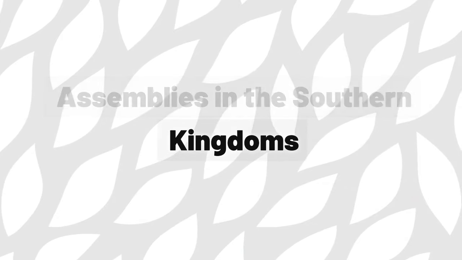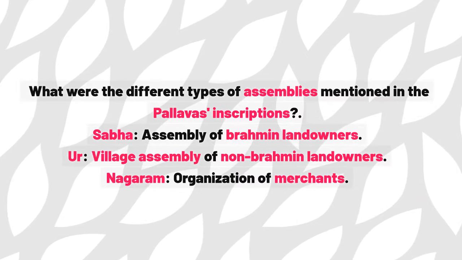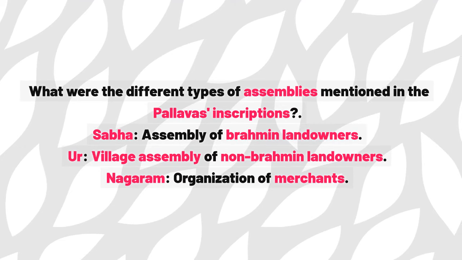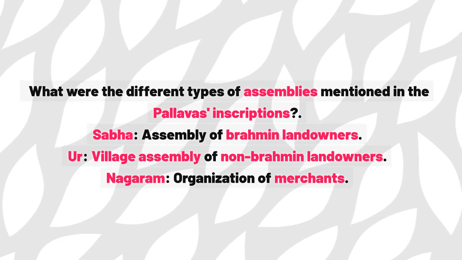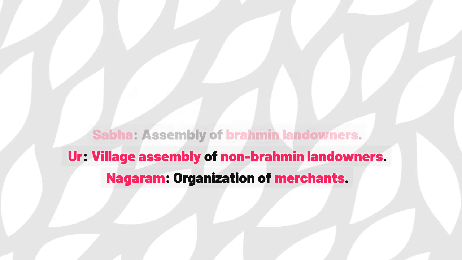Assemblies in the southern kingdoms. What were the different types of assemblies mentioned in the Pallavas inscriptions? Sabha, assembly of Brahman landowners. Ur, a village assembly of non-Brahman landowners. Nagaram, organization of merchants. Life of ordinary people.